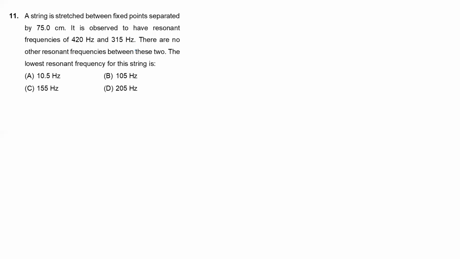The string is stretched between fixed points separated by 75 centimeters. It is observed that it has resonant frequencies of 420 Hz and 315 Hz, and there are no other resonant frequencies between these two. The lowest resonant frequency of this string is how much? Friends, for a string fixed at both ends, the resonant frequencies are how much? Resonant frequencies are nu n equal to n times the fundamental frequency, by 2L, where n is first, second, third, like that.